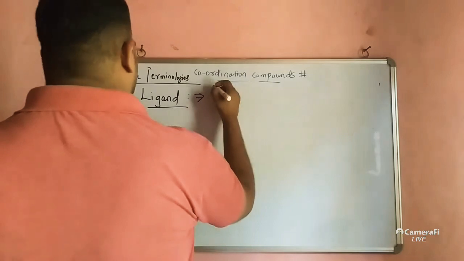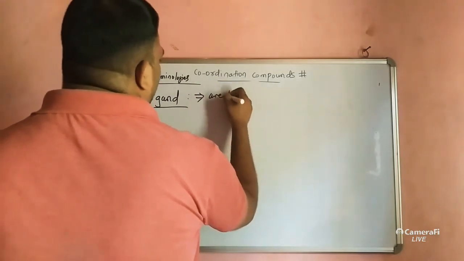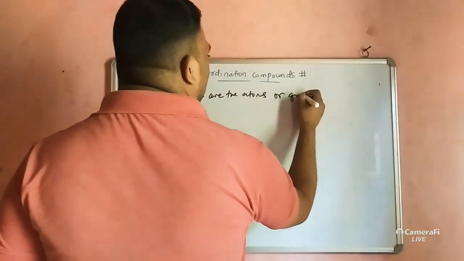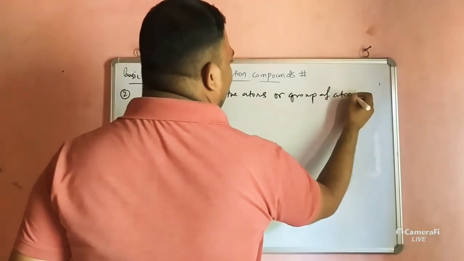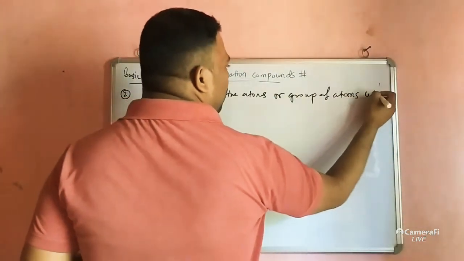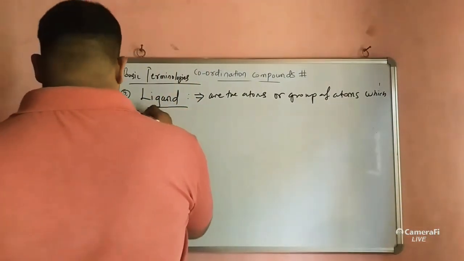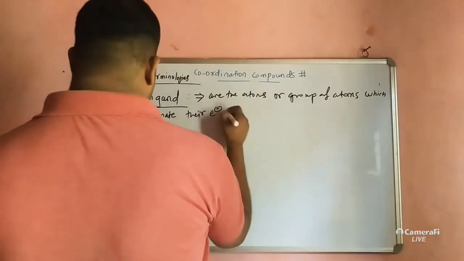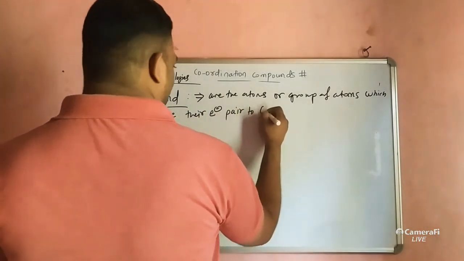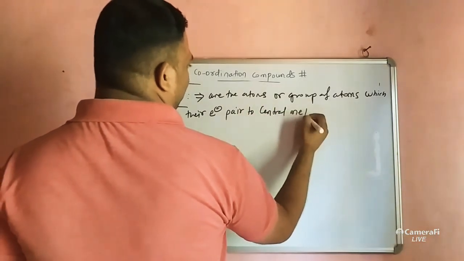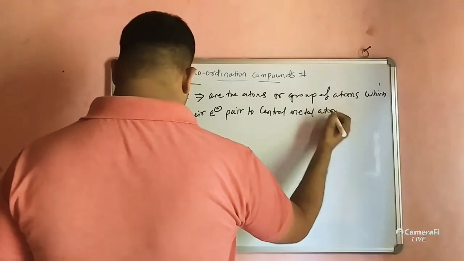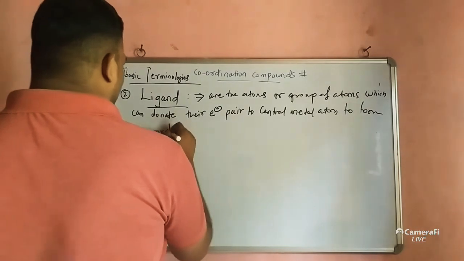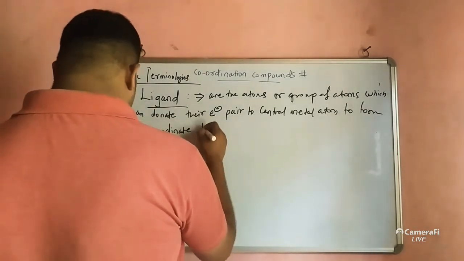We have to write: these are the atoms or group of atoms which can donate their electron pair to the central metal atom to form a coordinate bond.